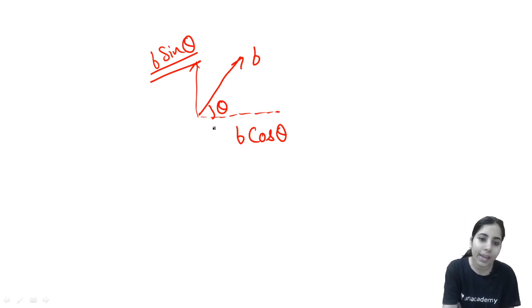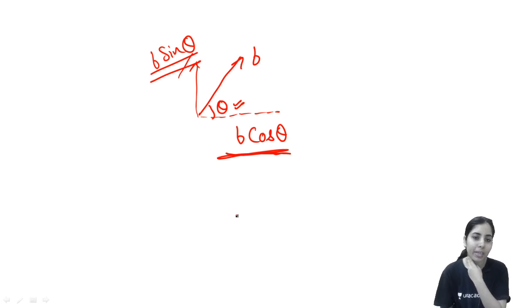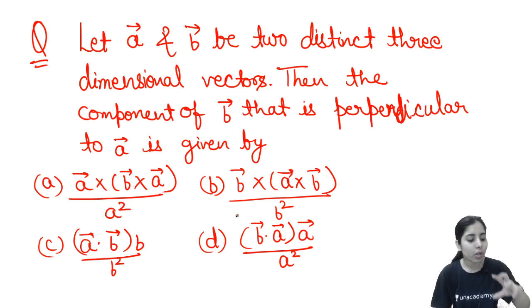Clear? With the angle. So the angle has been made towards this side, so it is horizontal. If the angle were on this side, this would become horizontal, and the other one would be normal or perpendicular. Clear? Next thing. In this case, whichever option gives the answer as B sine theta, that will represent the component of B that is perpendicular to A.